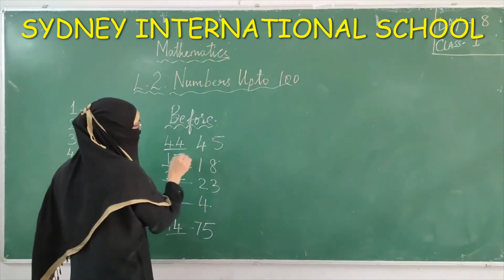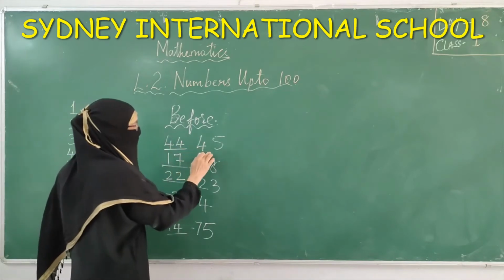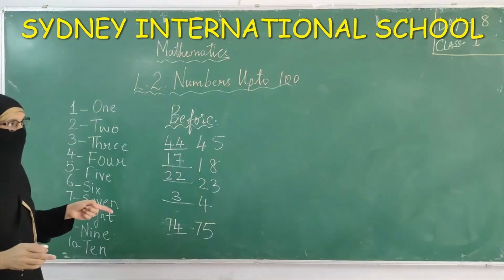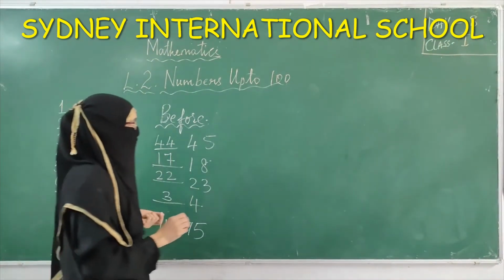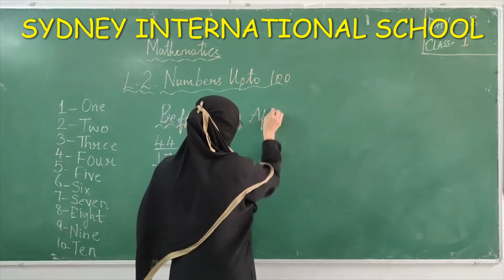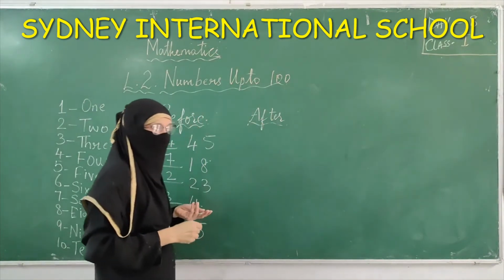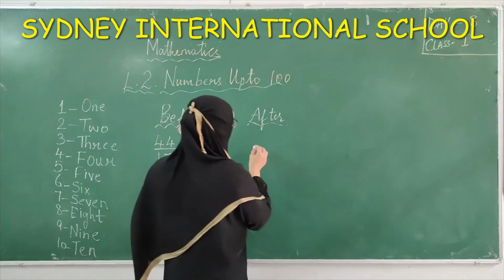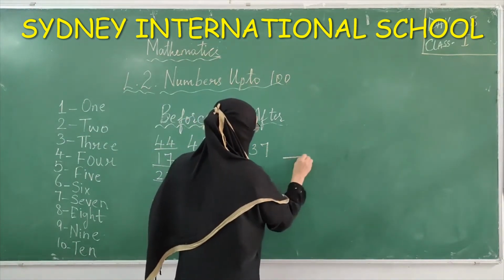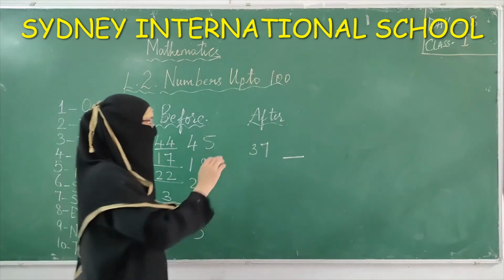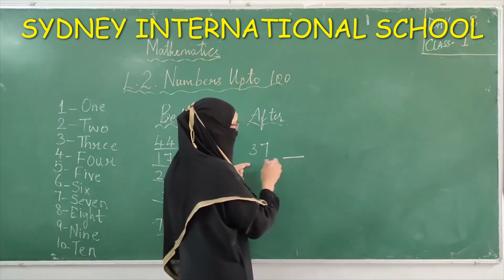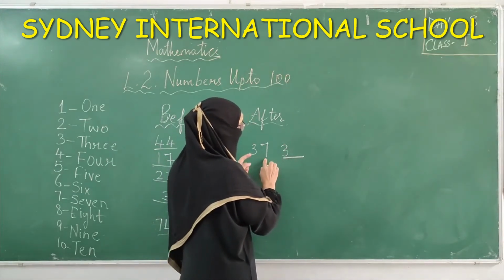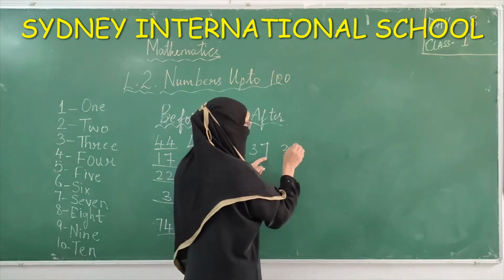The numbers that come before. When we are writing before, for the number that is given, you have to write 1 less than that number. That is before. Next, coming to after. After means the number which comes after that, one more than that number. The number after it. Now I am going to write 37. 37 is the number. We have to write what comes after it. That is one more than that. So after 7 what comes? 3 I have written. After 7, 8. 38.